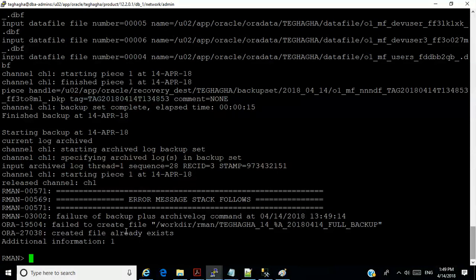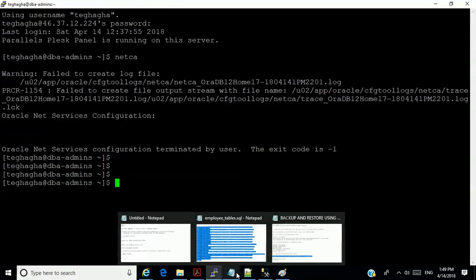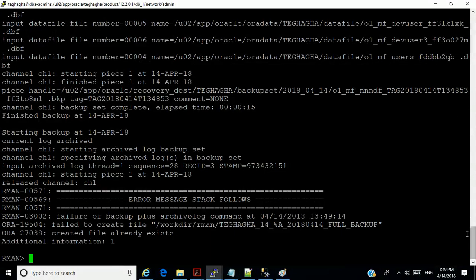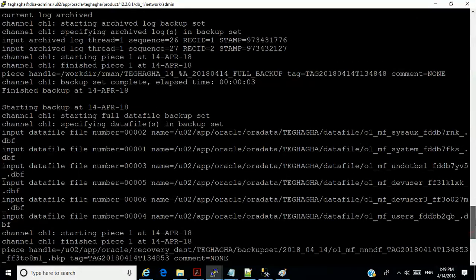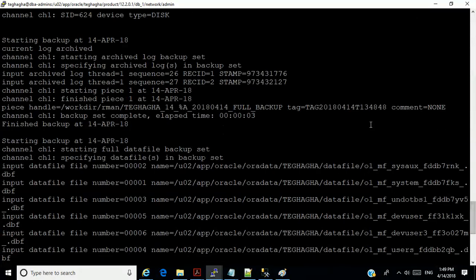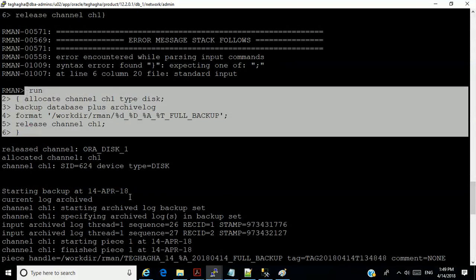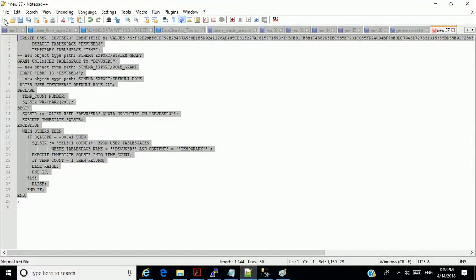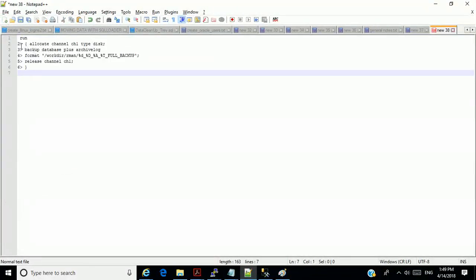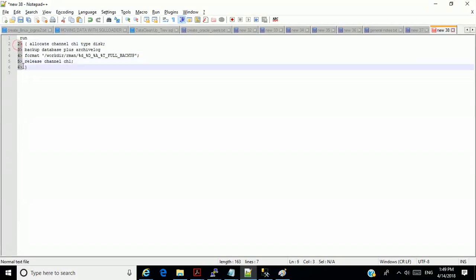Now, what is the problem? One minute here. Okay, sorry. It created the backup, and that is asking, you wanted to now create using the same format. Okay, I understand. I'll make it more specific. It's a world of trial and errors, eh? You have to be very, very specific.